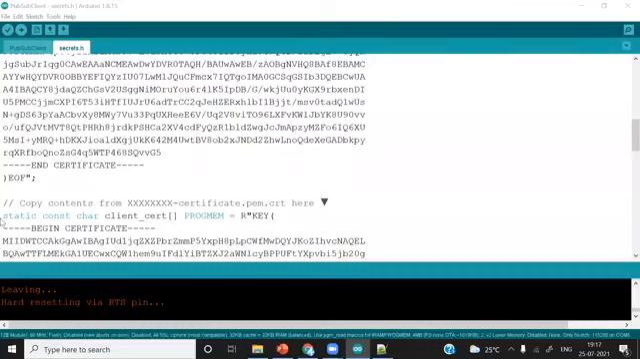AWS IoT is free. Yes, it is free for the first year, and after that, according to your use of AWS IoT services, they will charge you. It is free for the first year after opening the account.